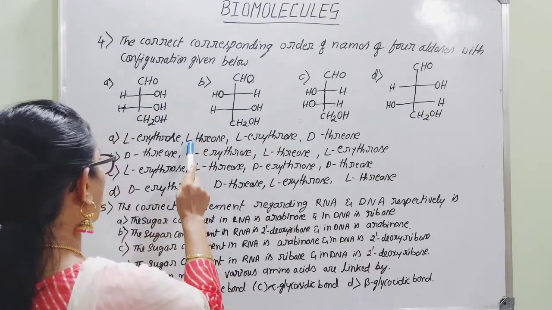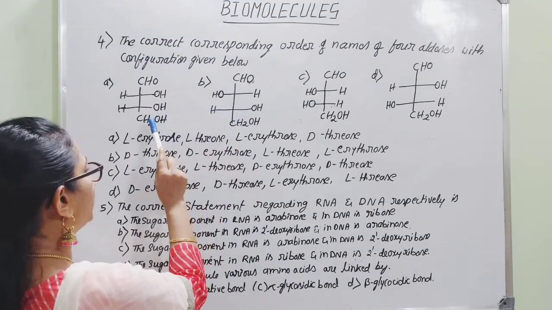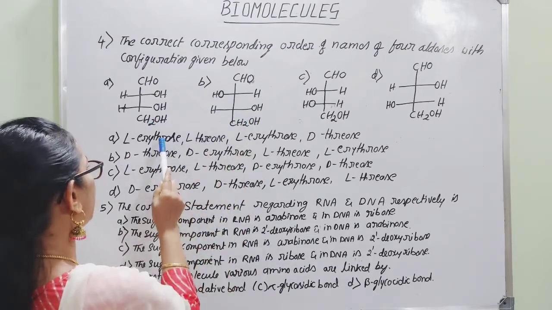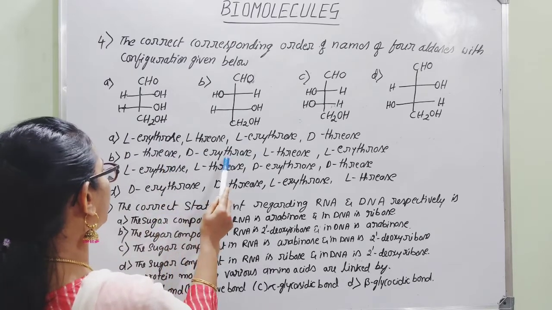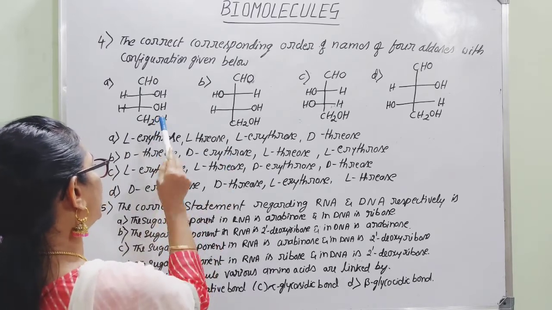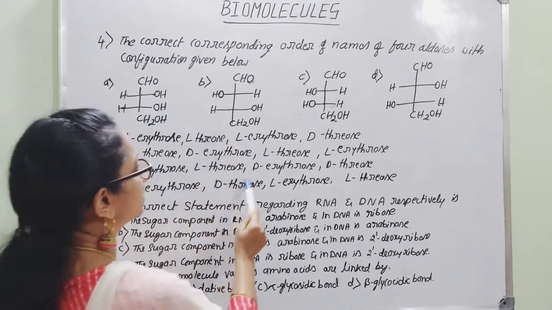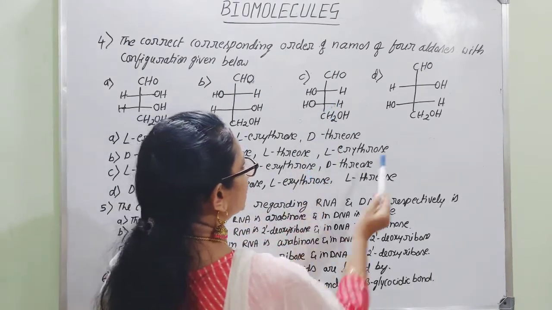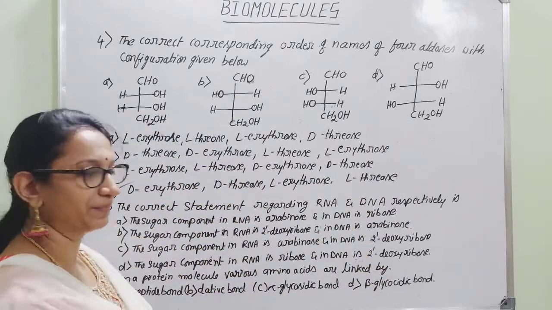Then among these four options, which is the order we can consider? First two are D erythrose, D triose. Where do you come across this? D triose is correct, but triose is not the correct one. So hence the last option: D erythrose and D triose, and here it is L erythrose and L triose. Therefore option D is the right answer.